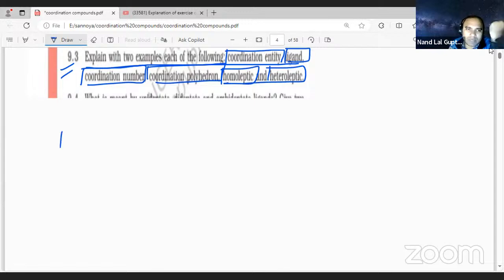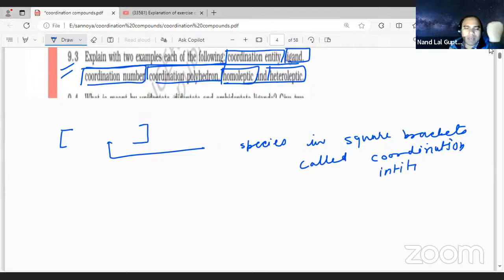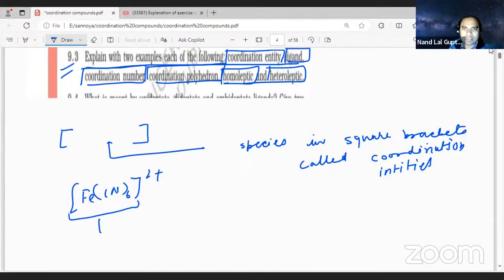Coordination entities are what, student? Whatever is in the square bracket, the species in the square bracket, is called a coordination entity. Like, suppose we have [Fe(CN)6]2+. This is called a coordination entity.